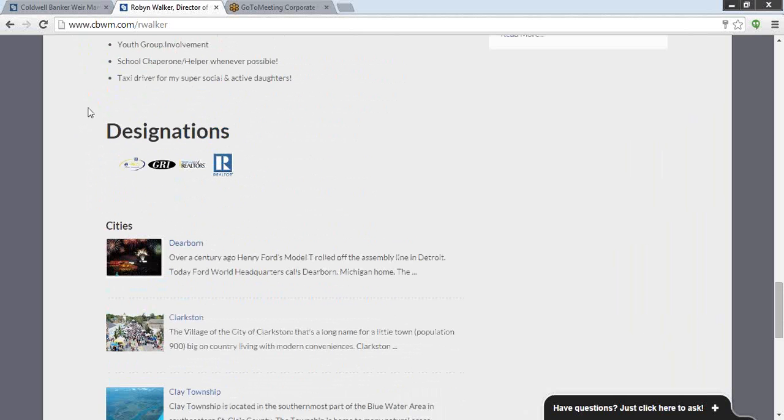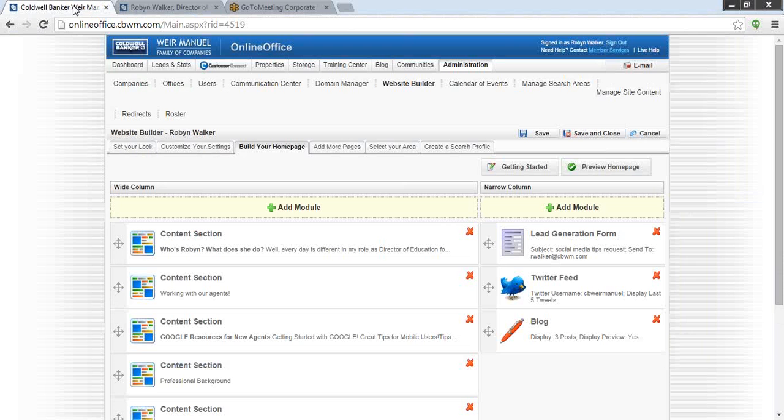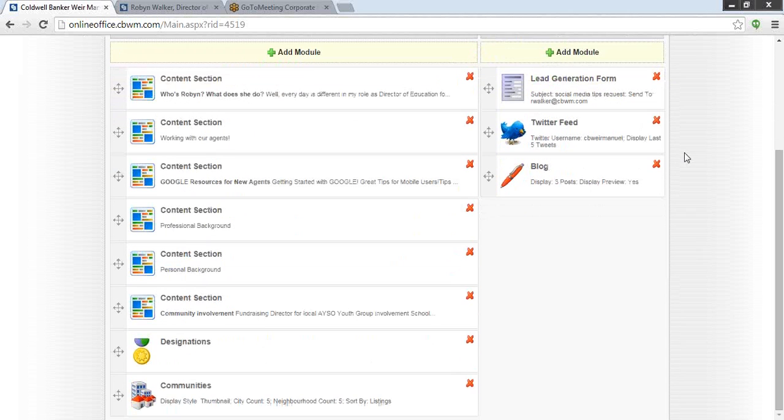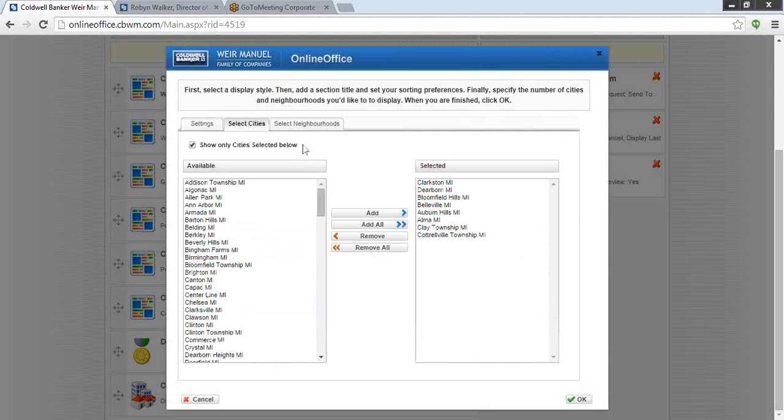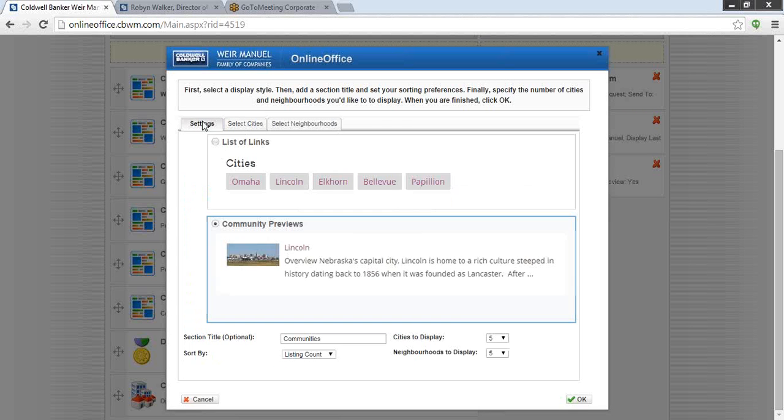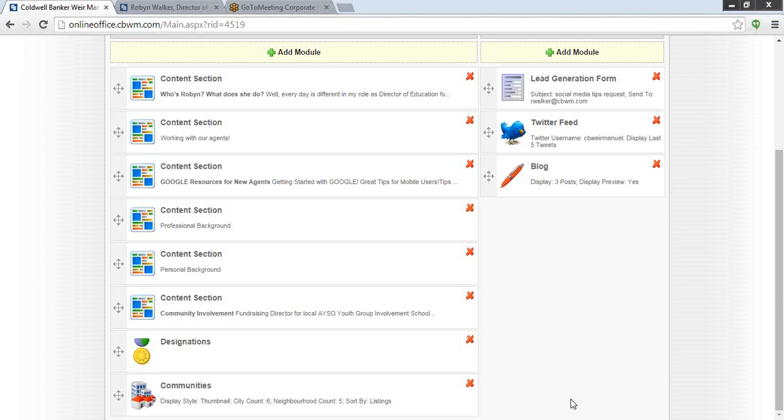This is where it's really nice to have these tabs open so that now I can go back and say, well, the Elma one didn't have a picture to show up. So maybe I want to go in and take that out because that one just didn't look as nice when it was in my list. So you're going to have the ability to really customize that a little bit more. Maybe I would go back to my settings and say that I want 6 cities to show up and not just 5. You're going to be able to customize that however you want.